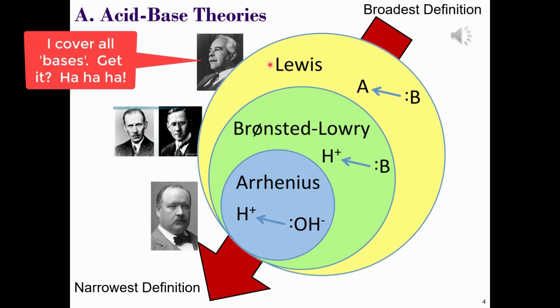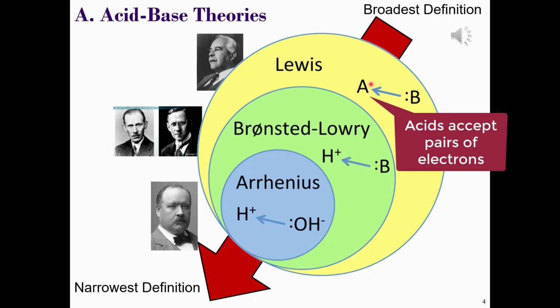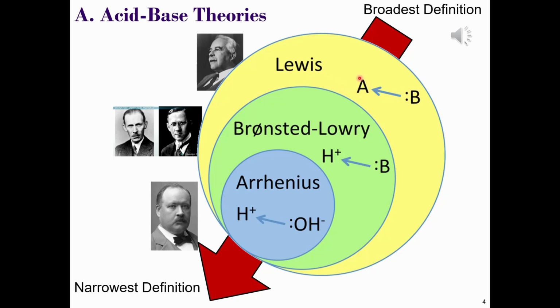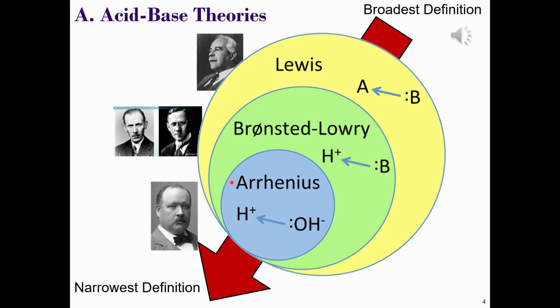Now, the Lewis theory, after Gilbert Lewis, also of 1923, can be applied to systems with or without solvents. In the Lewis theory of acid-base reactions, bases donate pairs of electrons and acids accept pairs of electrons. Seeing as the Arrhenius definition is narrow to aqueous solutions, we will not consider this acid-base theory any further. So let's take a look at some specific examples of the Bronsted-Lowry acids and bases first of all.